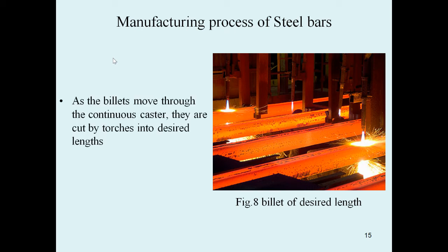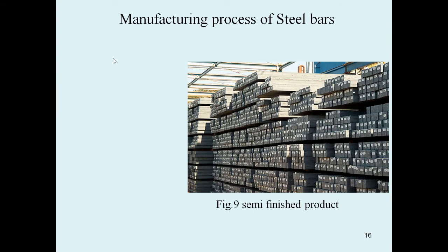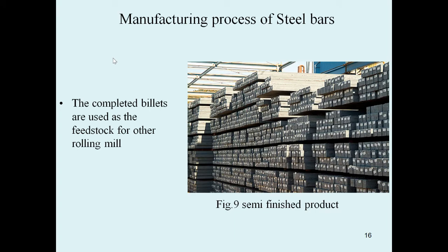As the billet moves through the continuous caster, it is cut by torches into the desired length. So when the billet bars move through the continuous caster, what happens? They are cut by torches. By using the torches, we are cutting the continuous cast into the required lengths. Next we can see the semi-finished products of the bars. The completed billets are used as the feedstock for other rolling mills.